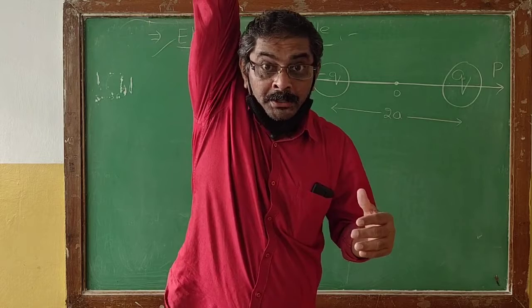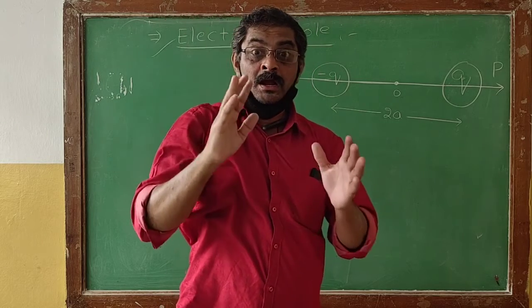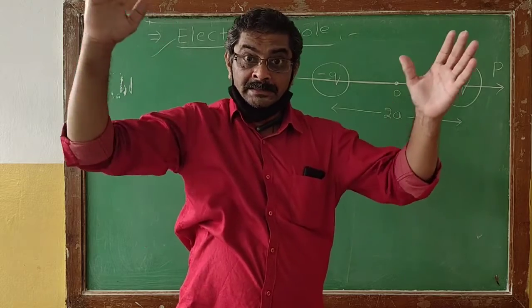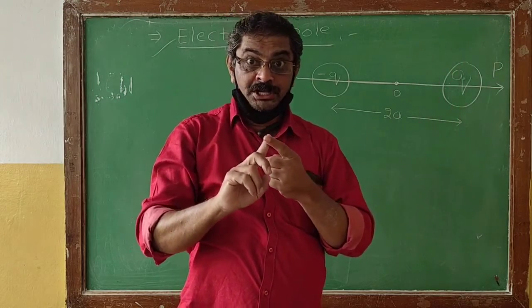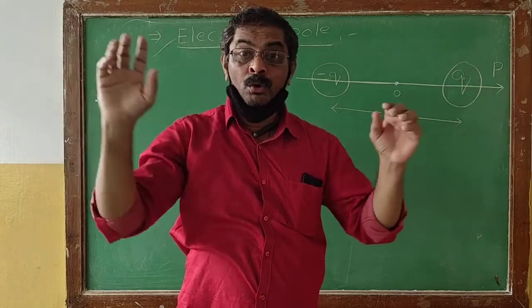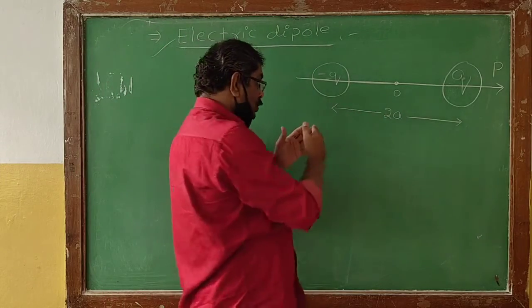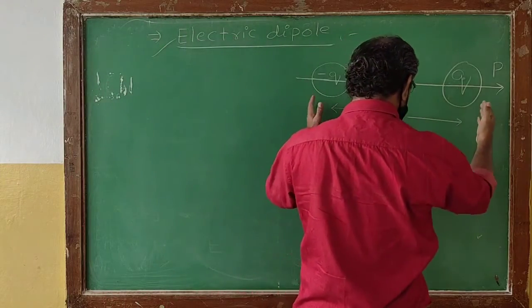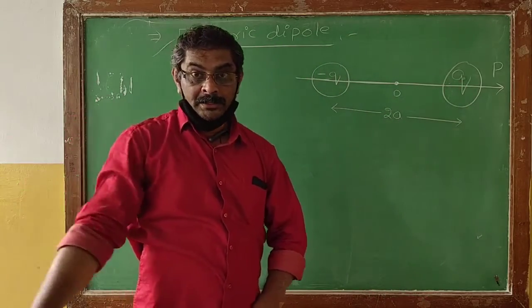An electric dipole is a system consisting of two charges having equal magnitude and opposite polarity, separated by a certain distance.